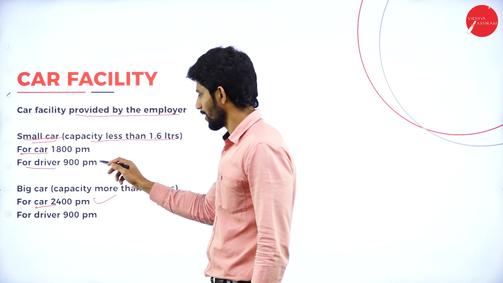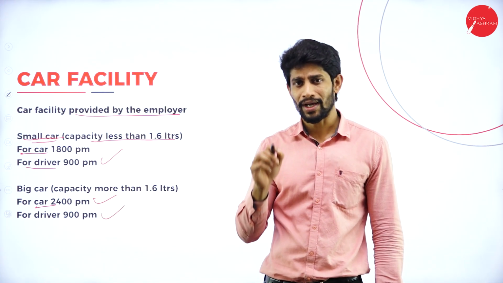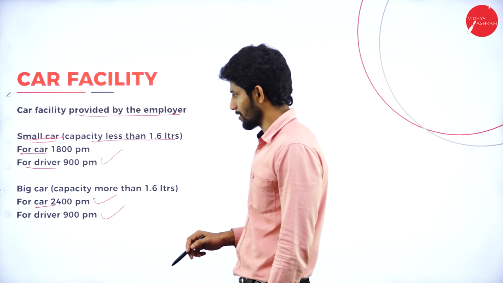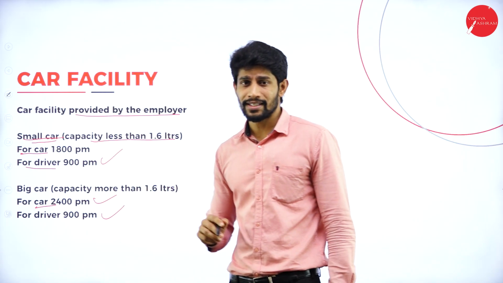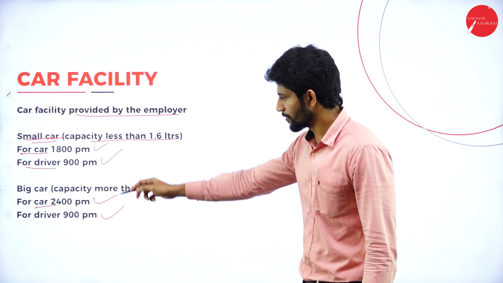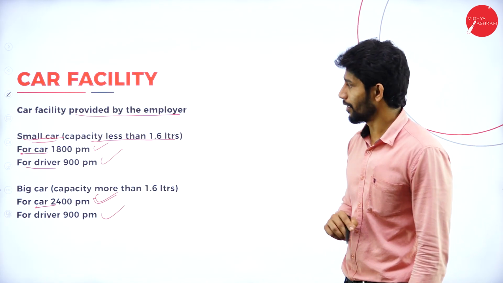So for the driver the value will be the same, whether it's a small car or a big car, 900 per month. But for the car the value will change: 1800 per month if small, 2400 per month if big.